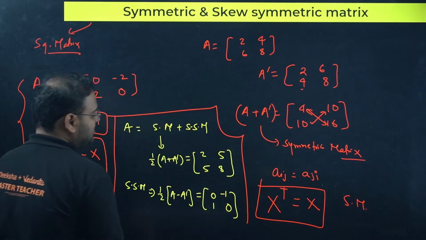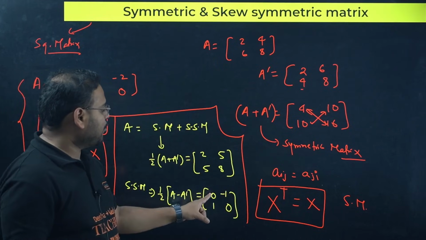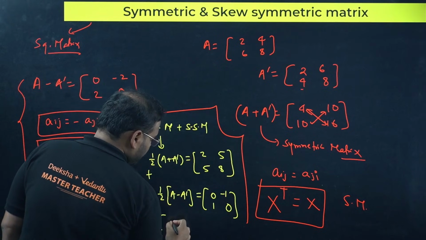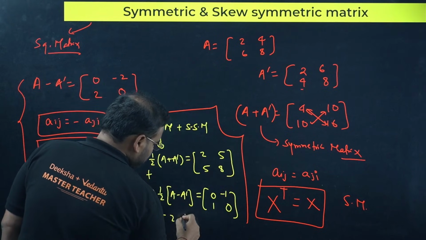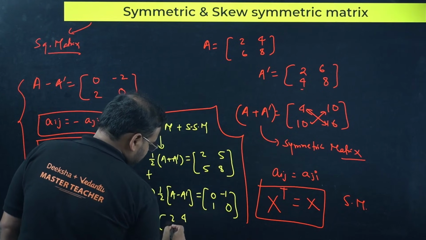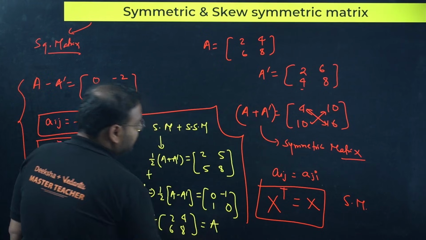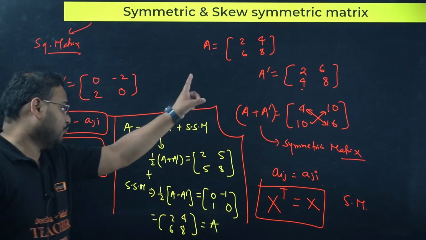If you add them together, what is the sum coming as? Let's check. 2 plus 0 is 2. If you add these two, we'll get 2 plus 0 is 2, 5 minus 1 is 4, 5 plus 1 is 6, and 8 plus 0 is 8. Check carefully, this is your matrix A. 2, 4, 6, 8.